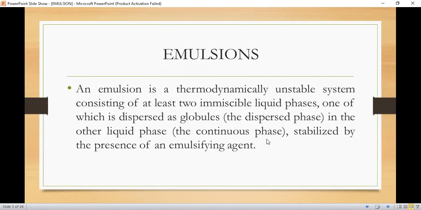So simply you can define emulsions as a biphasic system, means it consists of two phases and both the phases are liquid. So one liquid which is dispersed or which is present in the form of small droplets or globules is called the dispersed phase, and the medium in which you are going to disperse your dispersed phase is called the continuous phase or the dispersion medium. For proper emulsification, an emulsifying agent is required because both liquids are not compatible with one another and they will not mix together. Therefore, you will have to add an emulsifying agent.